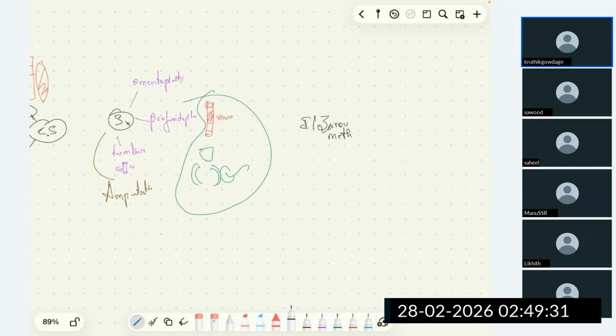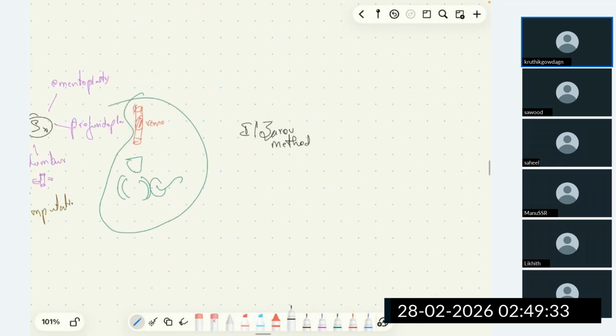In that we perform osteotomy and then we distract the bone using an external fixator, the Ilizarov external fixator, so as to cause neoangiogenesis. Here we will be having external fixators. Now the blood supply increases, neoangiogenesis.